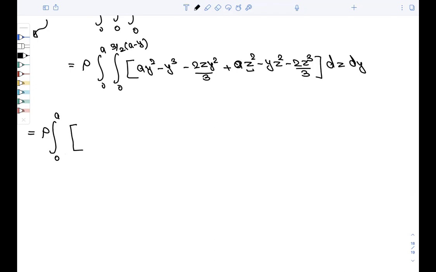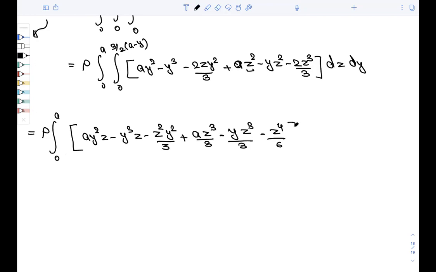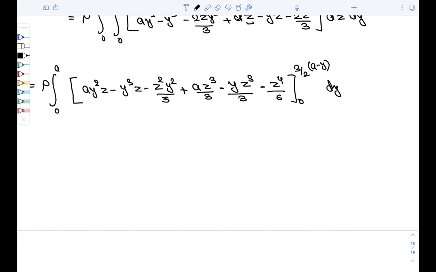This becomes a squared z, a y squared z minus y cubed z minus z squared y squared by 3 plus a z cubed by 3 minus y z cubed by 3 minus z to the power 4 by 6, right? And from 0 to 3/2 (a minus y) dy, right? Put the values again, here also you could take common factors, but you can write 0 to a.